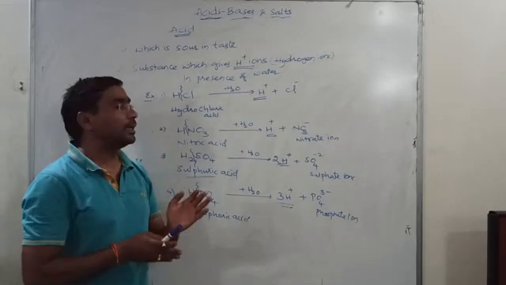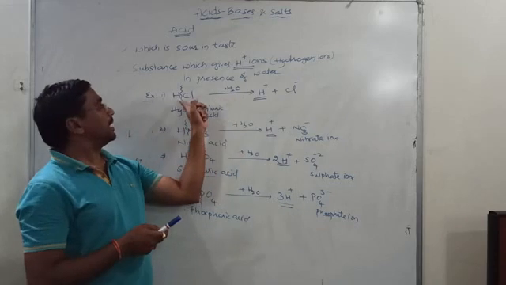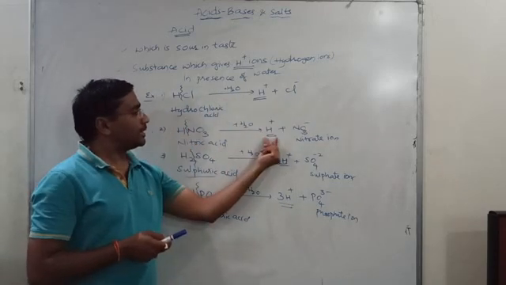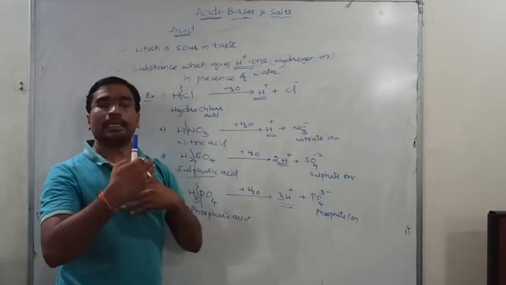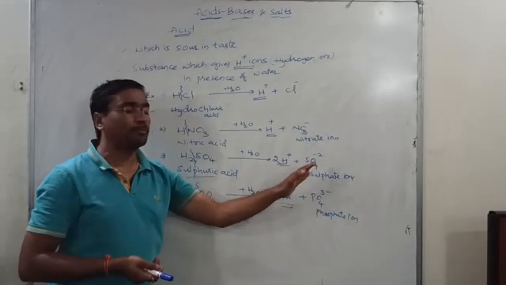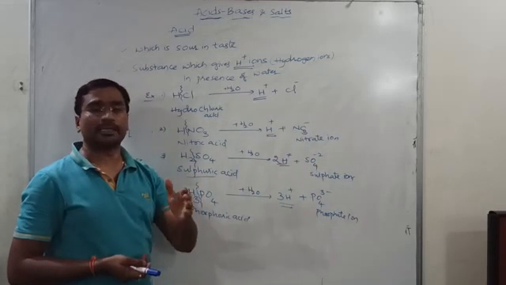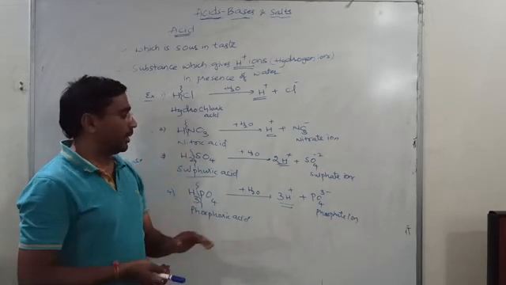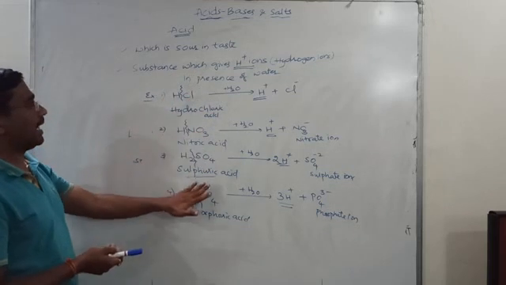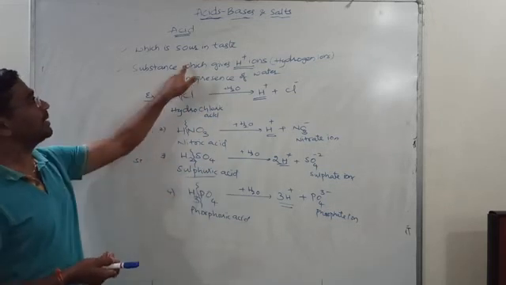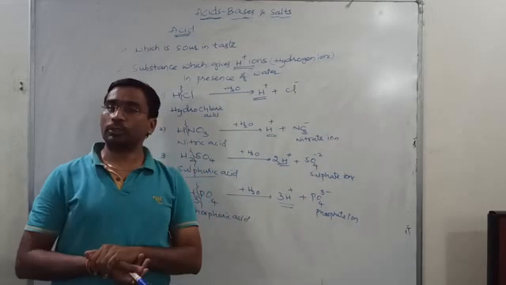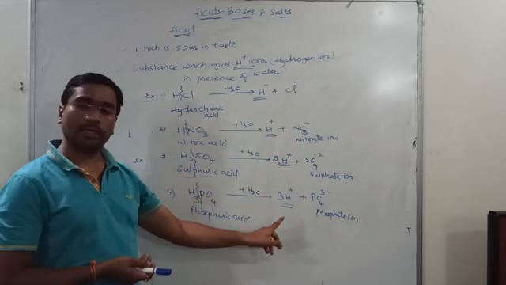Some tests are there to identify that HCl is giving H plus and Cl minus, or HNO3 is giving H plus and NO3 minus. This type of ions are obtained. You can identify them by means of some tests, which you are going to study in your higher classes. Any acid which gives H plus ion like this is called an acid. Whatever example you consider, you can go on like this.